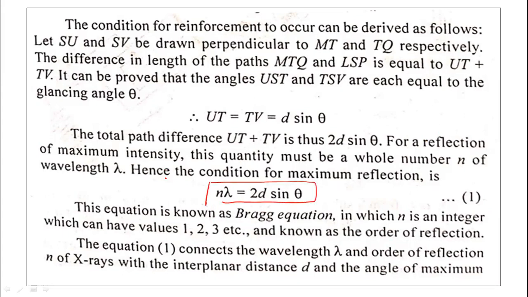For a reflection of maximum intensity, X-rays are reflected, and this quantity must be a whole number n of wavelength lambda. Suppose n equals 1, the order of reflection is 1. If n equals 2, then it is 2 lambda, the second order reflection. In Bragg's equation, n is an integer with values 1, 2, 3, and is known as the order of reflection.